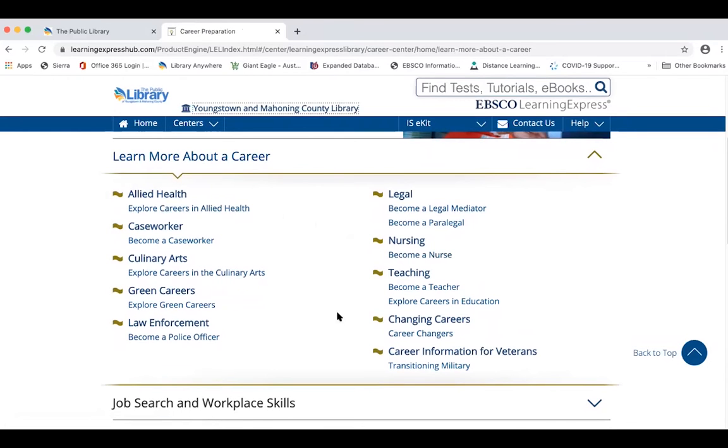For all job seekers, it has "Changing Careers." And for those that are in the military, going into civilian life, they have "Transitioning Military Careers," which would be very handy. But depending on what you're interested in, you might find something useful if you're really interested in a cooking career or going into law enforcement or other health careers and things.